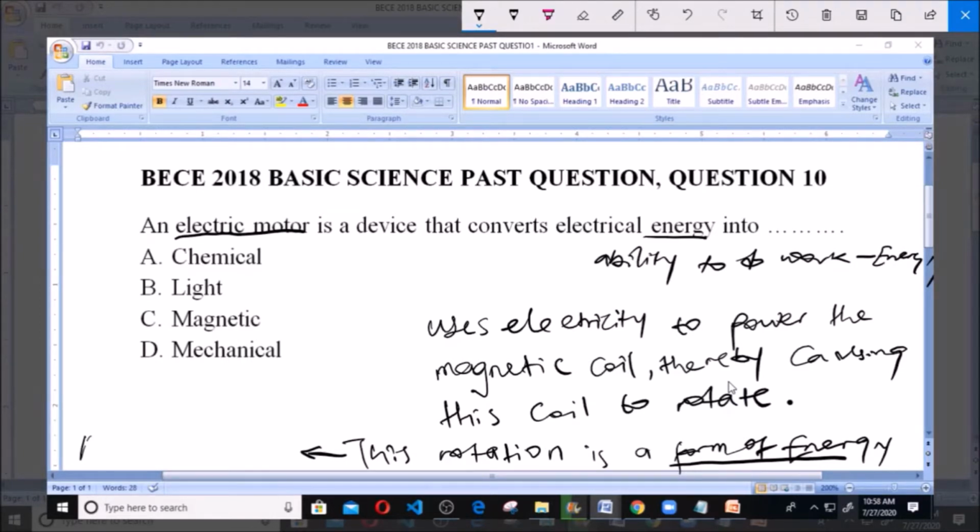A says chemical energy. Chemical energy is the energy stored in substances like fuel and food, which is not our answer. B here says light energy, which is not our answer. C says magnetic, which is not our answer. And D says mechanical, which is our answer, because an electric motor will convert electric energy into mechanical energy, which is the rotation of the coil, motion. So our answer is D, mechanical energy.